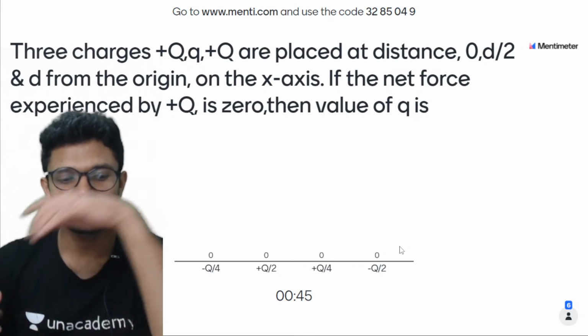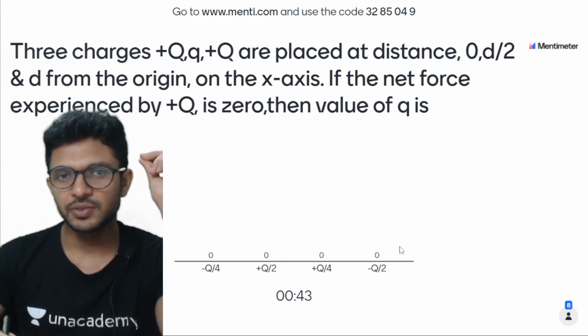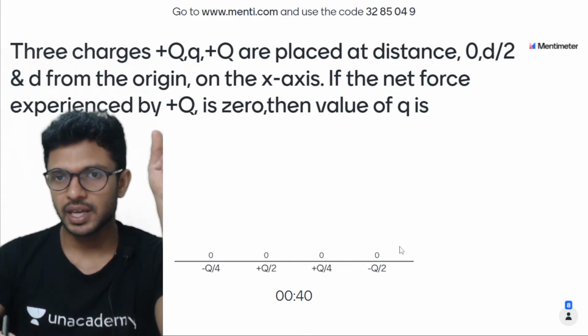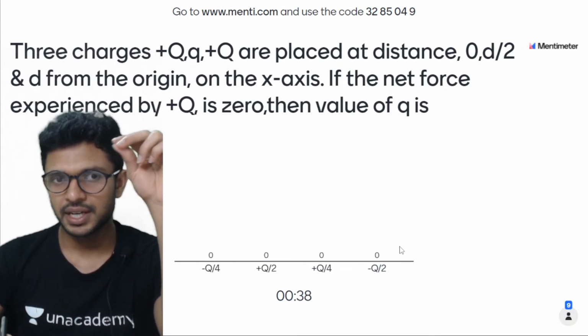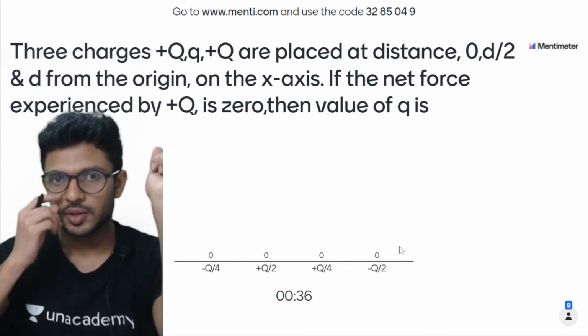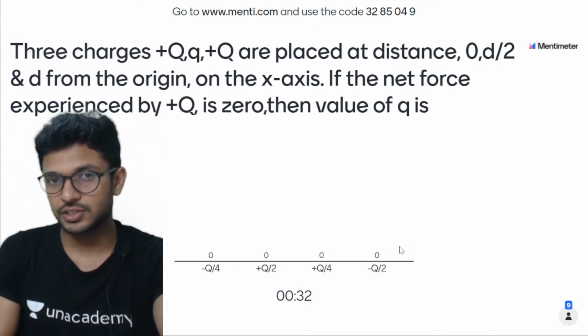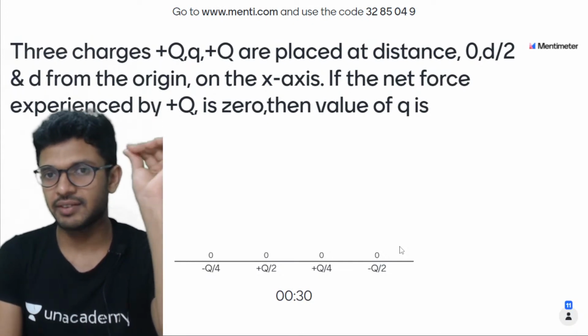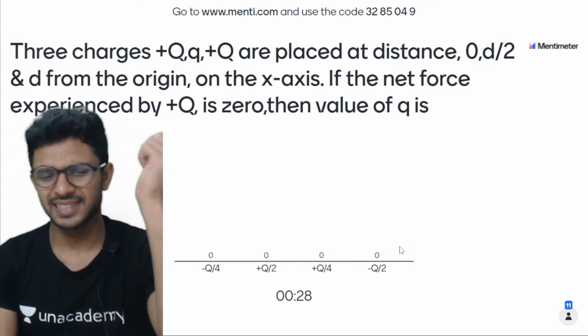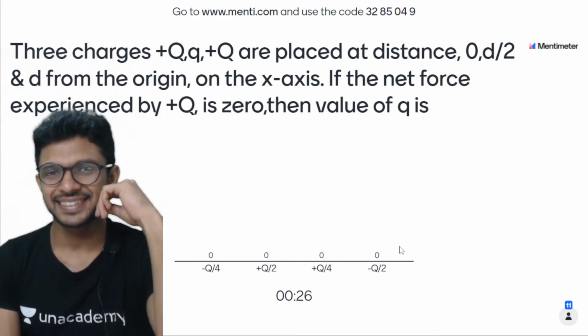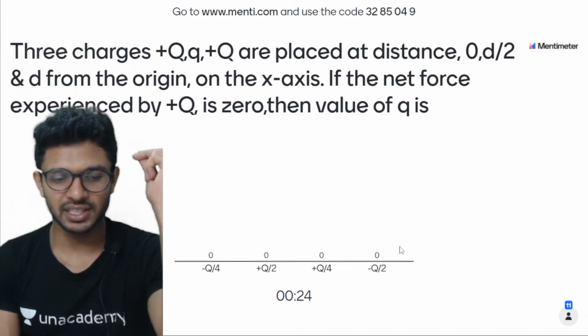Read the question. Can you all see that? So I'll bend a bit. 3 charges we have, plus q, small q, plus q, are placed at distance 0, d by 2 and d from the origin on the x-axis. If the net force experienced by plus q is 0, then the value of small q. Very simple question. Simple question it is, I hope.